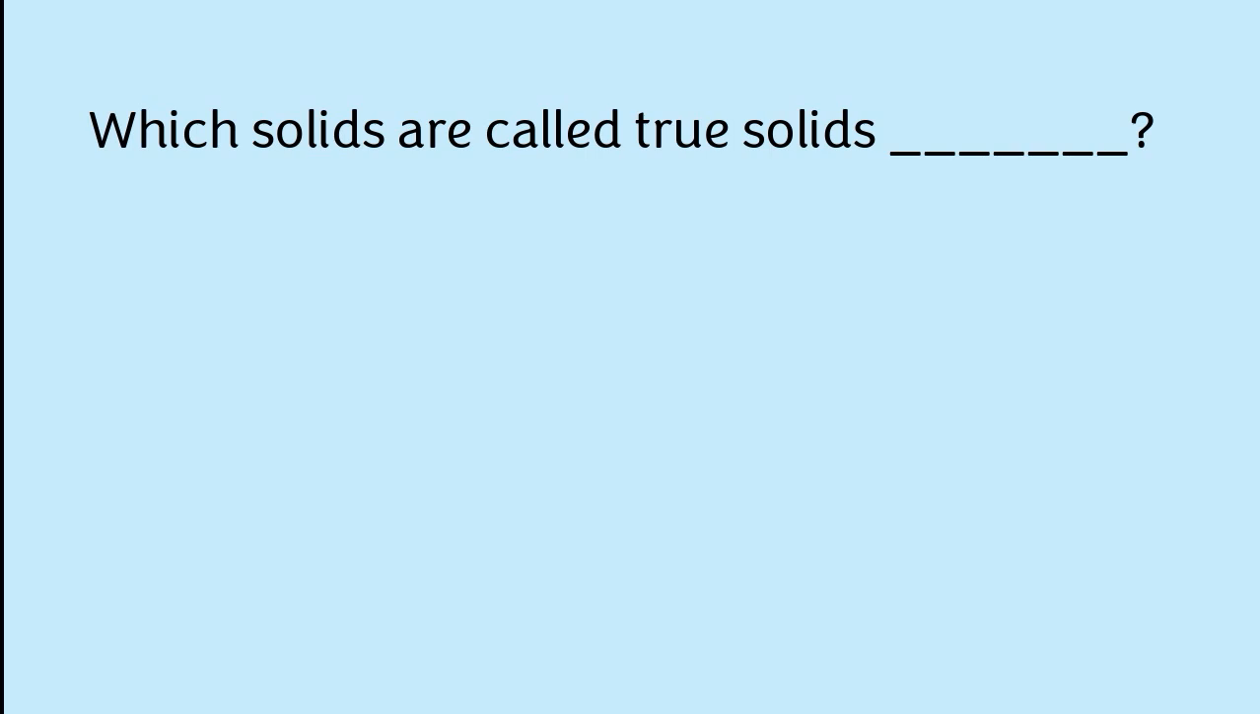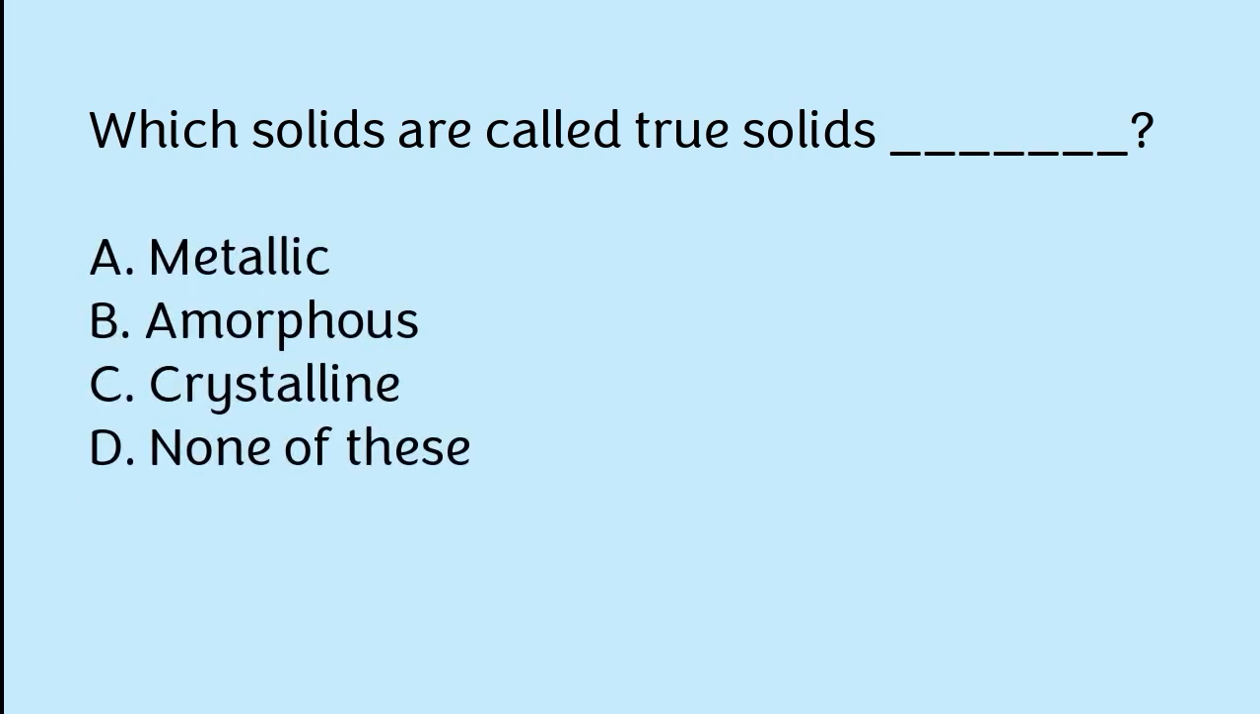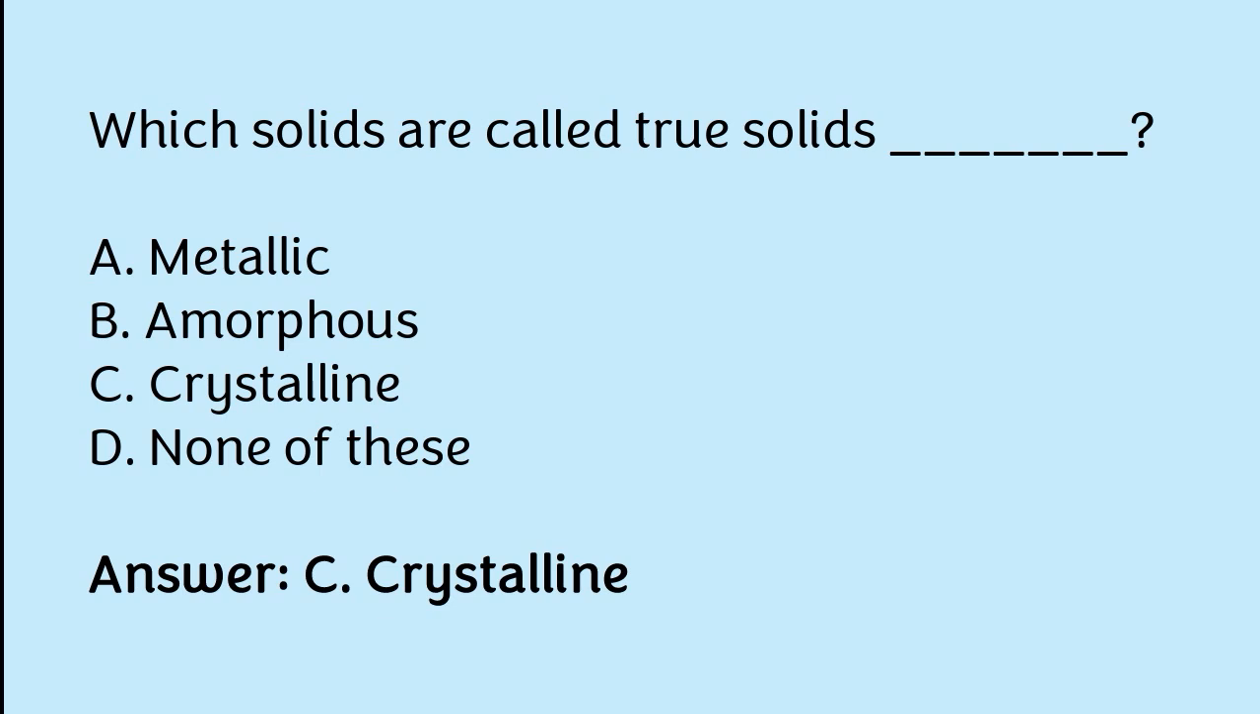Which solids are called true solids? Metallic, amorphous, crystalline, none of these. The correct answer is option C. Crystalline solids are called true solids.